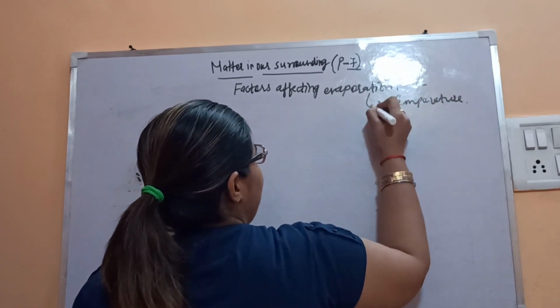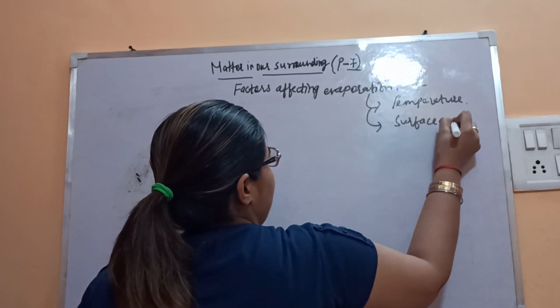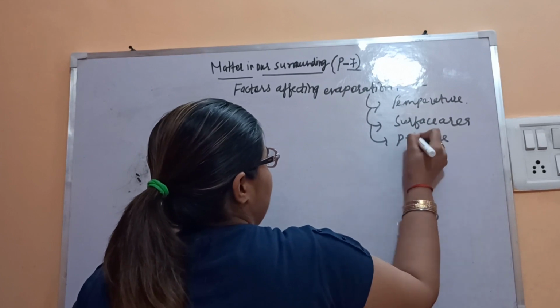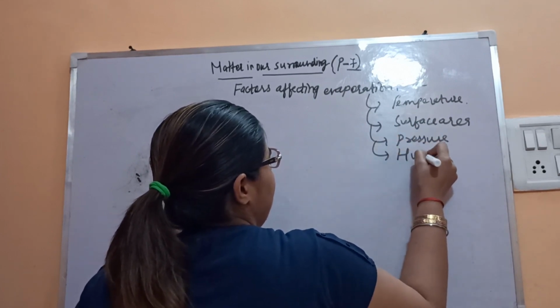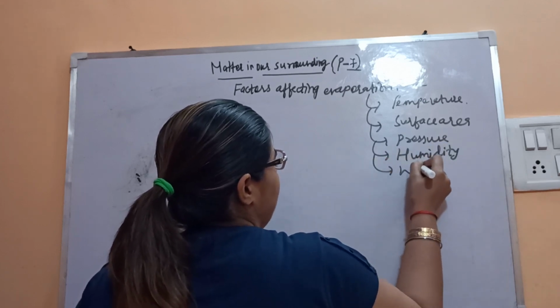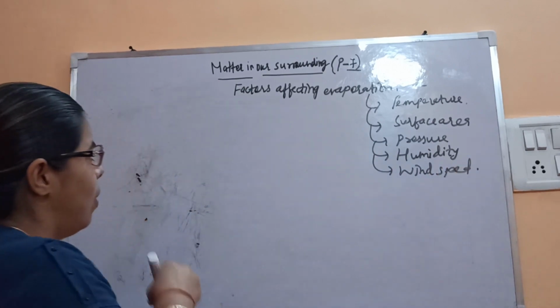All these factors are very, very important. Second, surface area. Third, pressure. Fourth, humidity. Fifth is wind speed. So let's discuss all these factors.